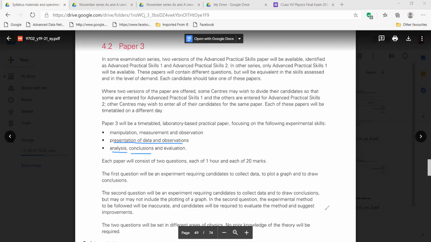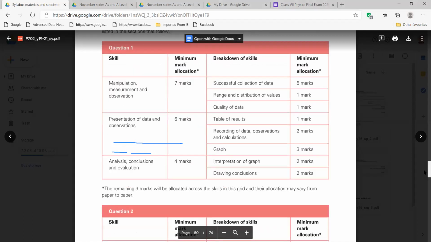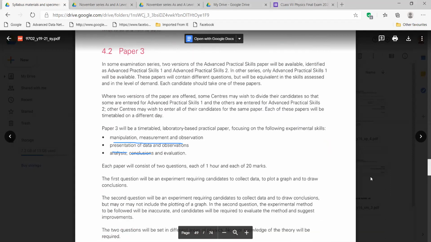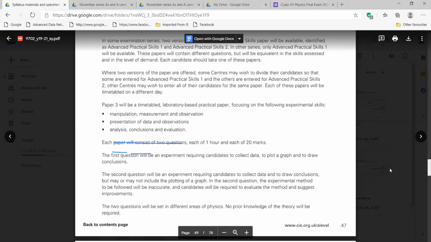Each paper will consist of 2 questions, each of 1 hour and each of 20 marks. The first question will be an experiment requiring candidates to collect data, to plot a graph, and to draw conclusions.